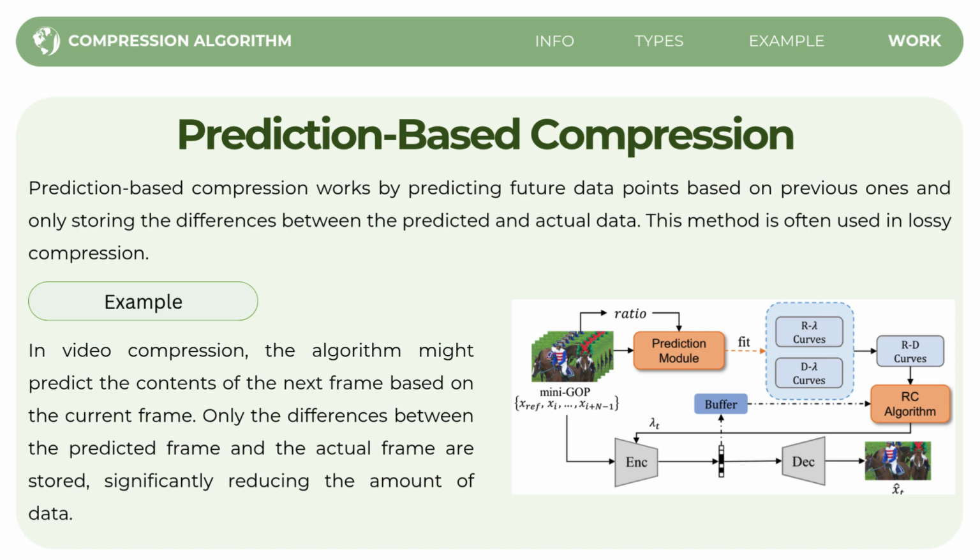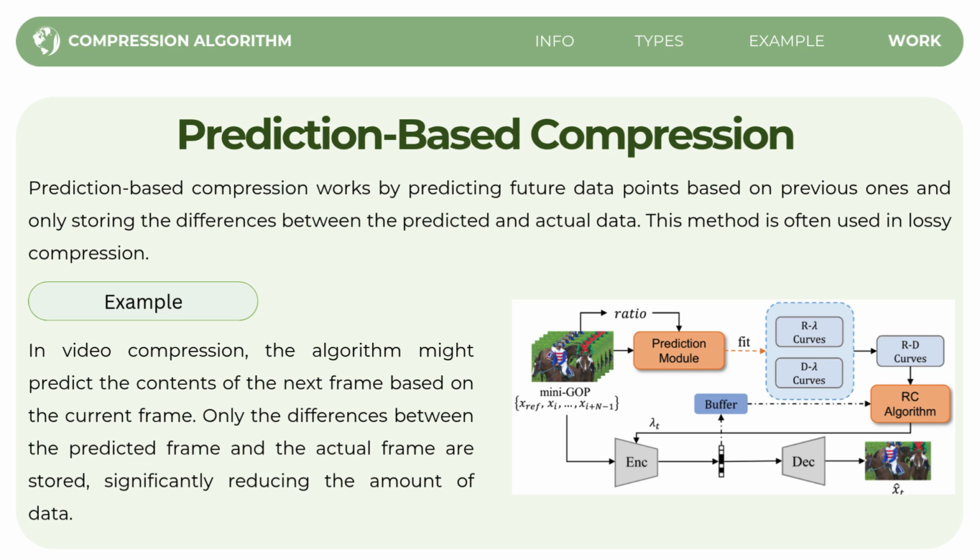Because it reduces the amount of data, because it is much smaller to store the differences than to store the entire frame. This is especially useful in videos or images that change very little from one moment to the next. So as we can see on the diagram, it uses a prediction module to predict the next frame and compares it to the actual frame, storing only the difference.